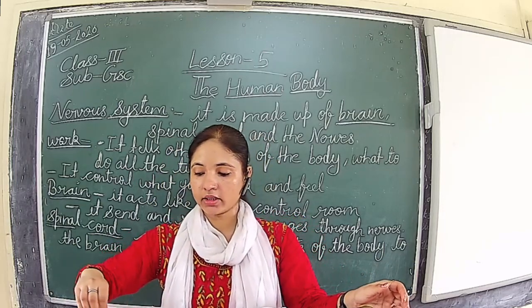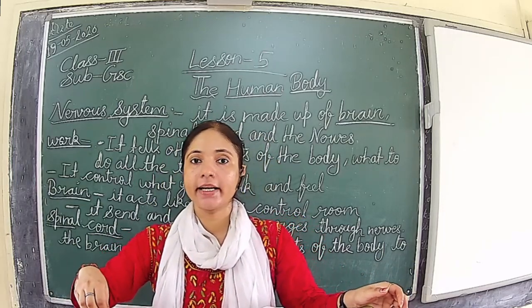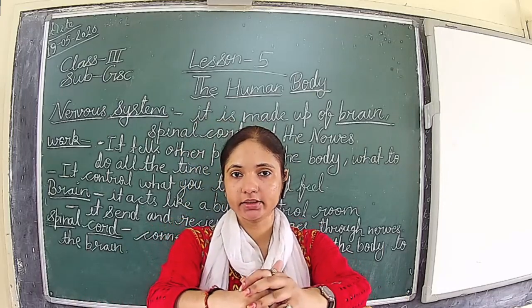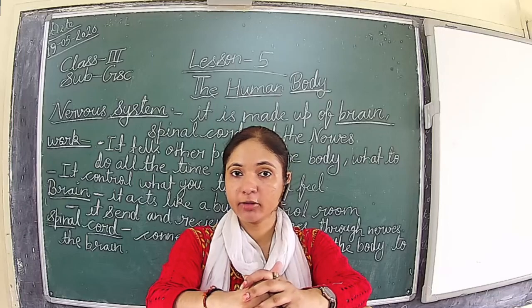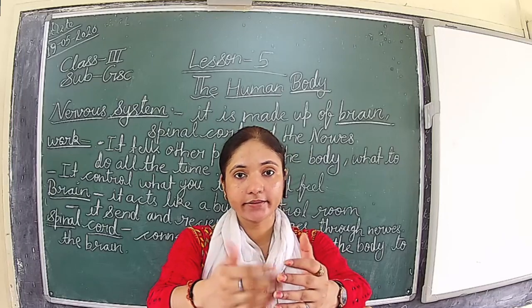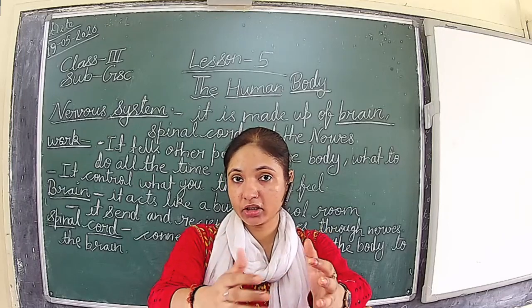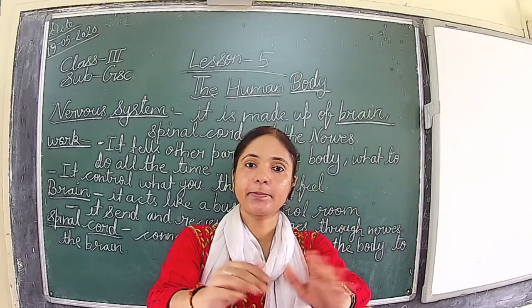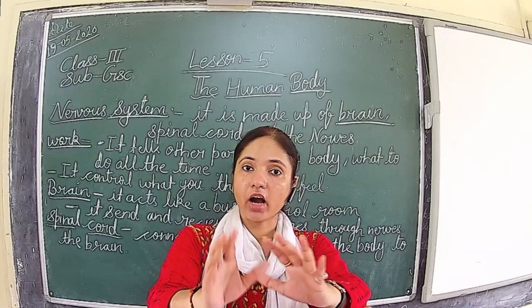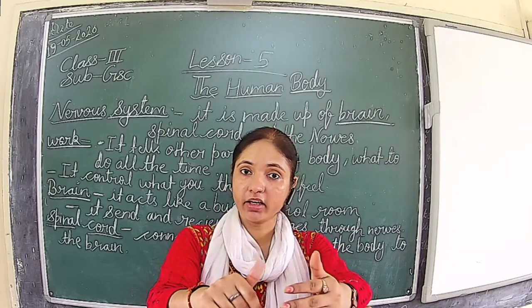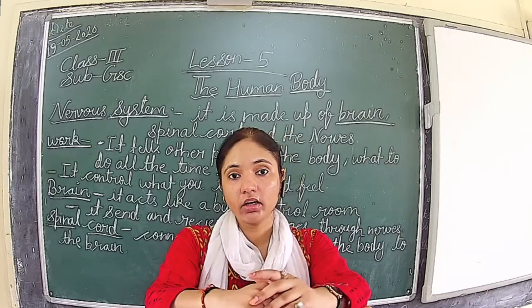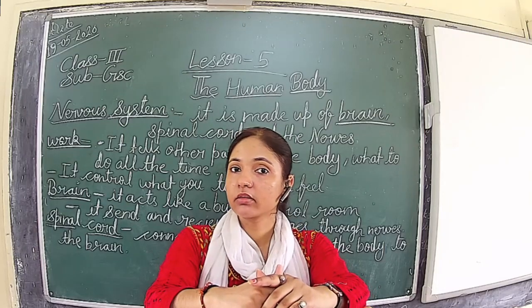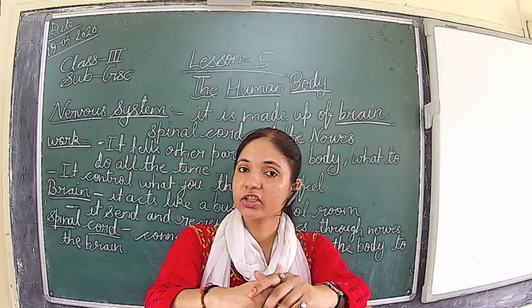I think all of you have seen some mentally disturbed people. In that case, what happens? The brain is not functioning properly. It cannot send messages from nerve to nerve, so it cannot understand what is happening in that person's life, what he is touching, how he is living. Even they don't know how to live, what to eat, because their brain is not functioning properly.